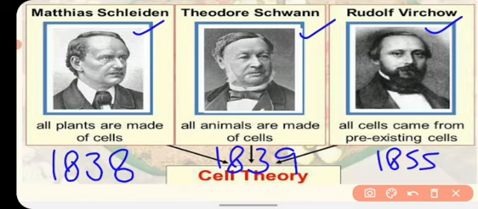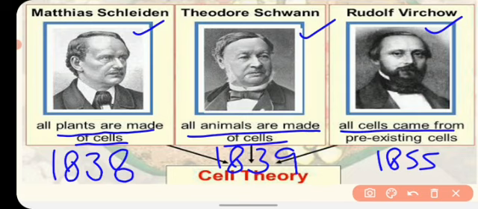And what did they say? Schleiden said that all plants are made up of cells, and Schwann said that all animals are made up of cells, and Virchow said that all cells came from pre-existing cells.